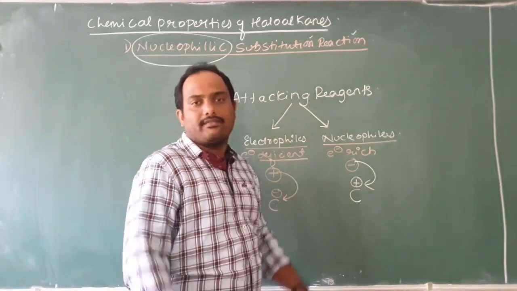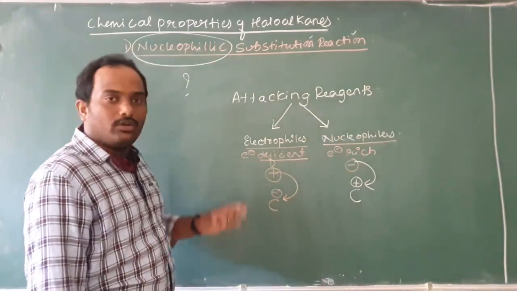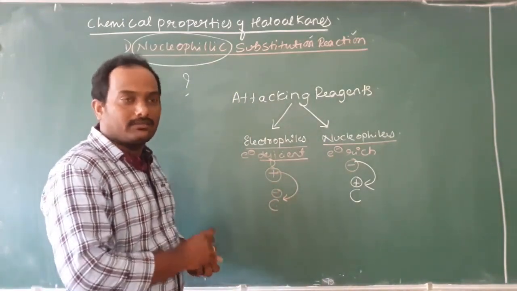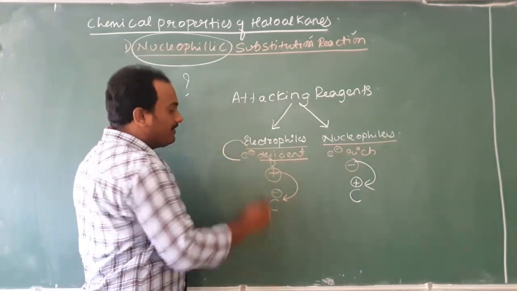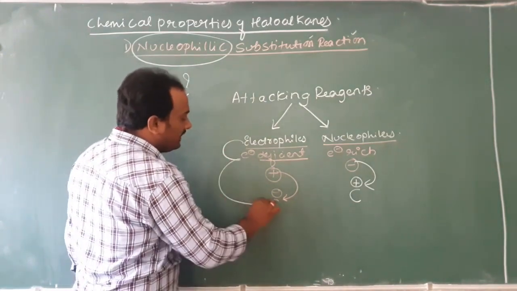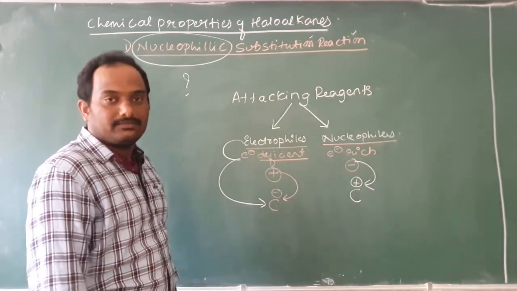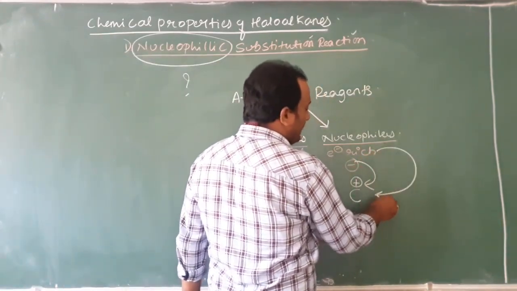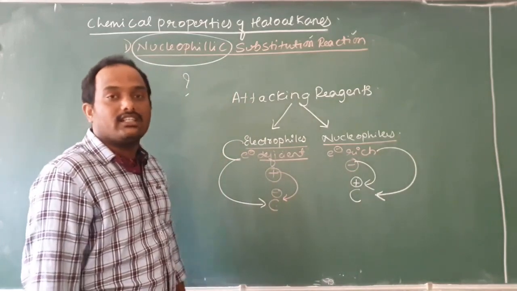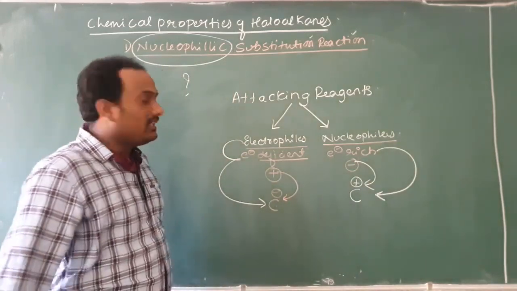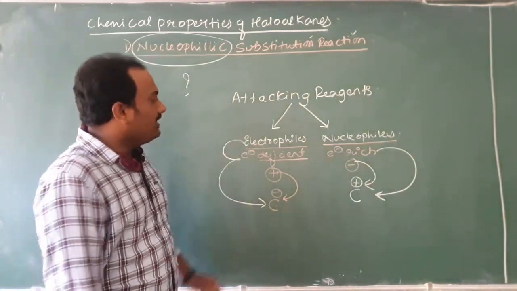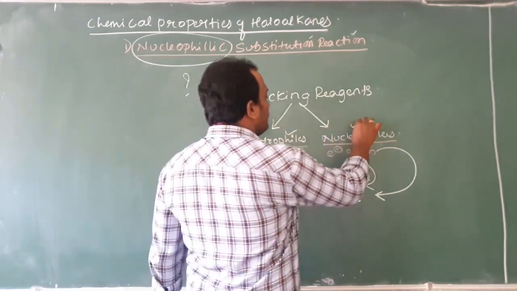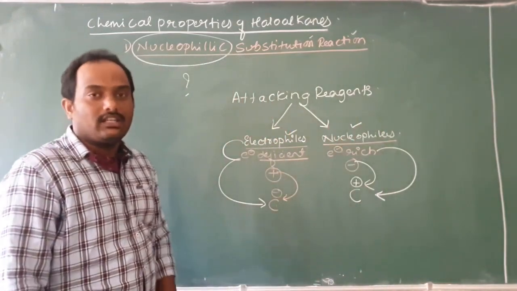That's why, if I want to derive the definition of electrophiles and nucleophiles, I don't know anything about chemistry, but I want to derive it, the 3 words I have written on the board, using this, you can easily derive the definition. See, electrophiles are electron deficient, which go and attack electron rich centers. Nucleophiles are electron rich, which go and attack electron deficient carbon atoms. That's why attacking reagents in chemistry, there are only 2 types. One is electrophiles and another one is nucleophile.